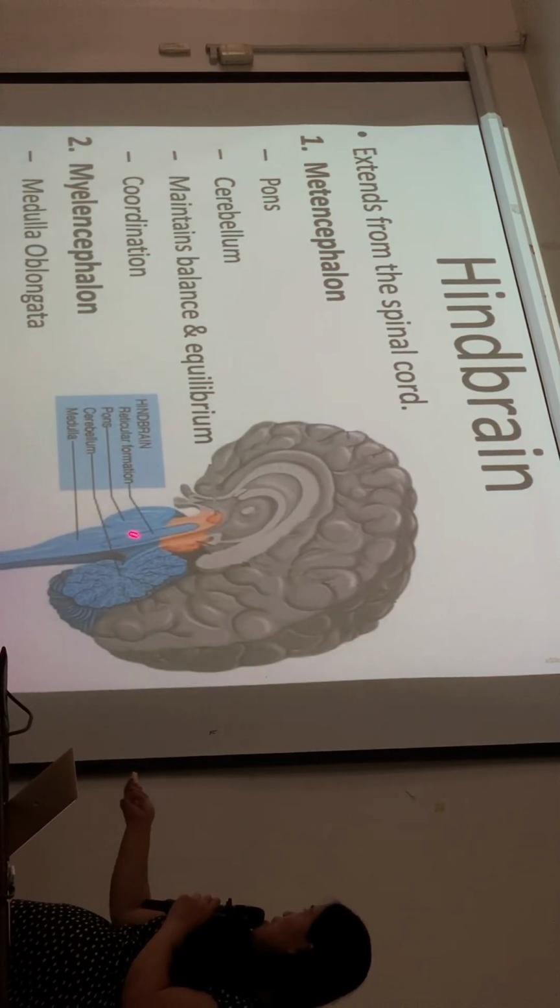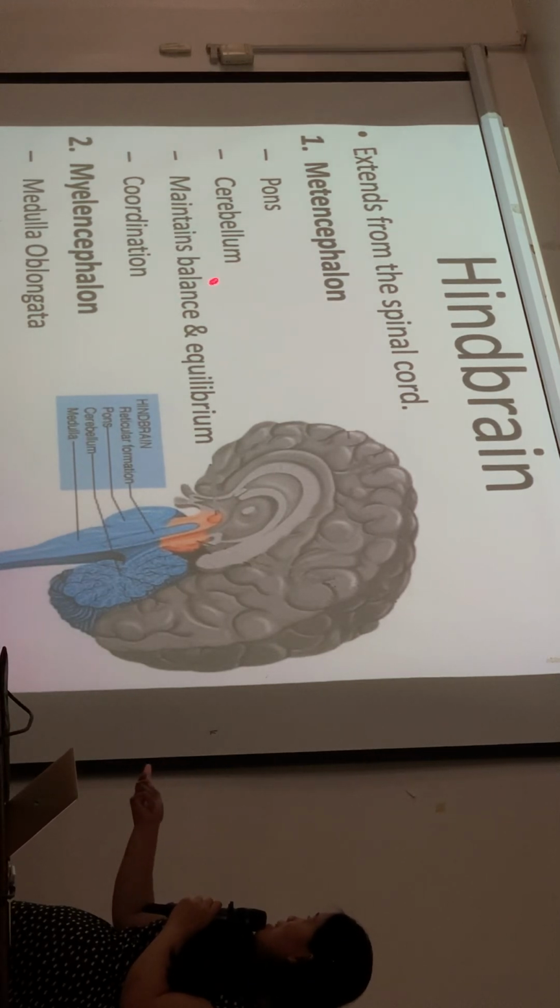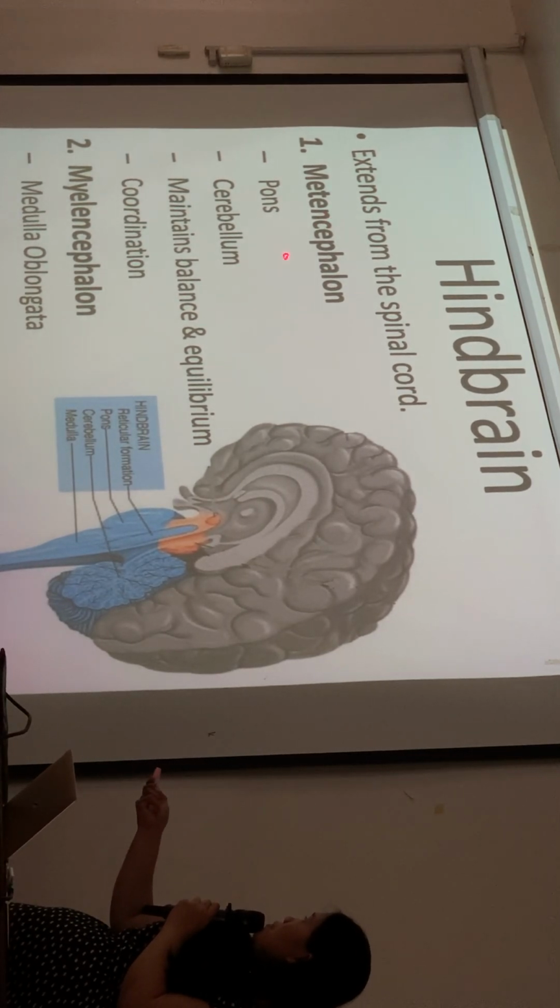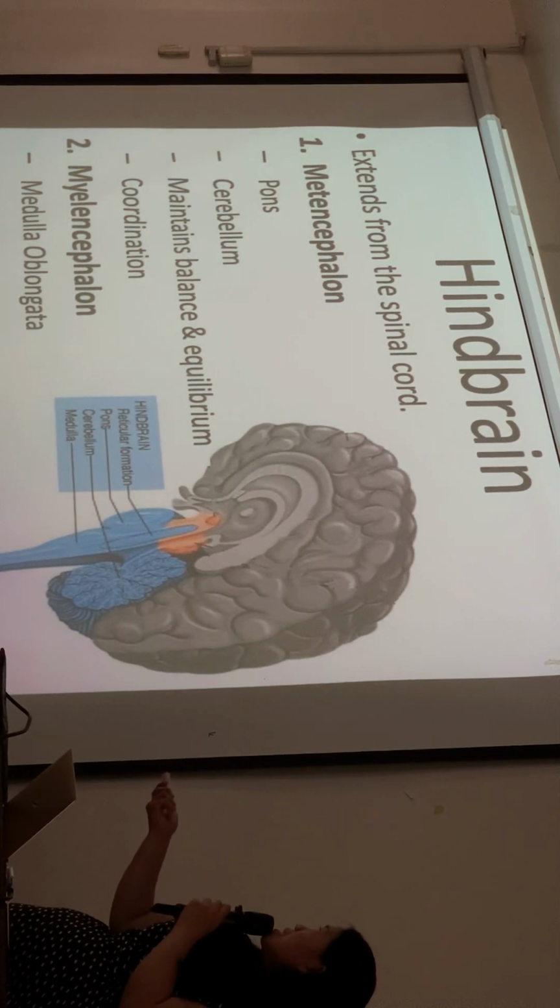The hindbrain, this blue one, is divided into metencephalon and myelencephalon. For the metencephalon, we have the pons and cerebellum, which we know is for balance and equilibrium and coordination.